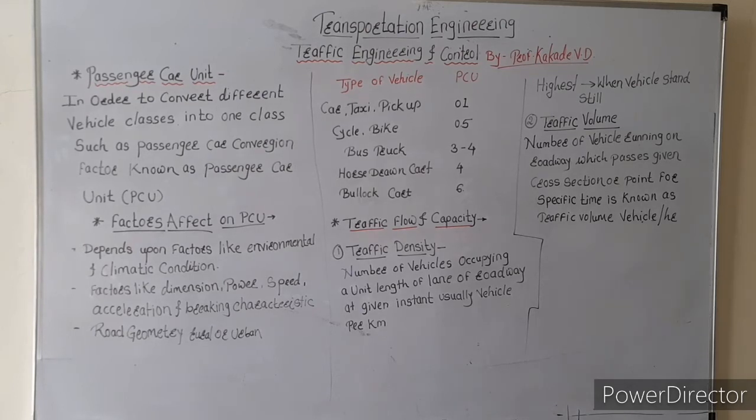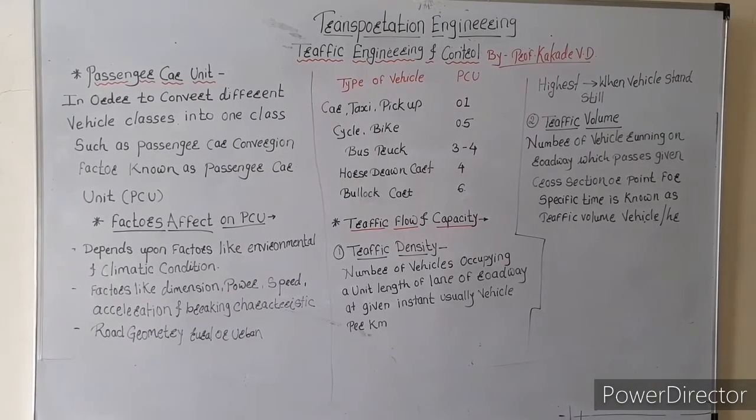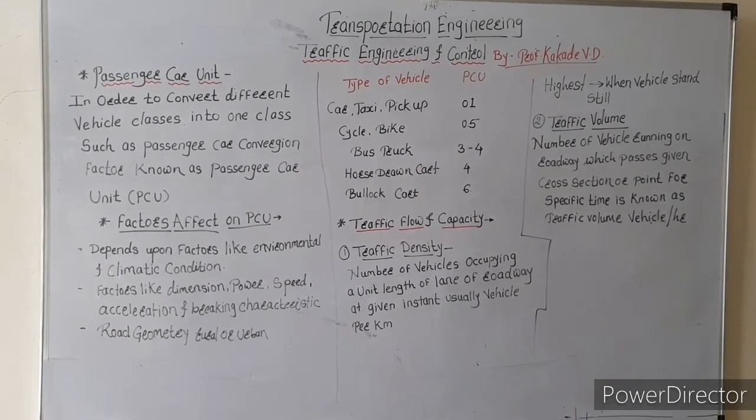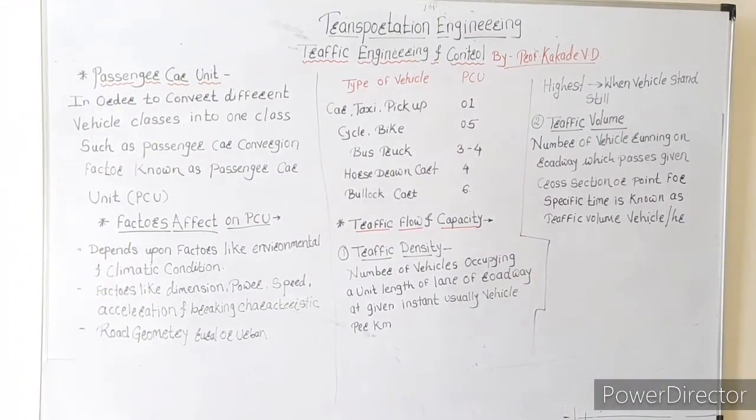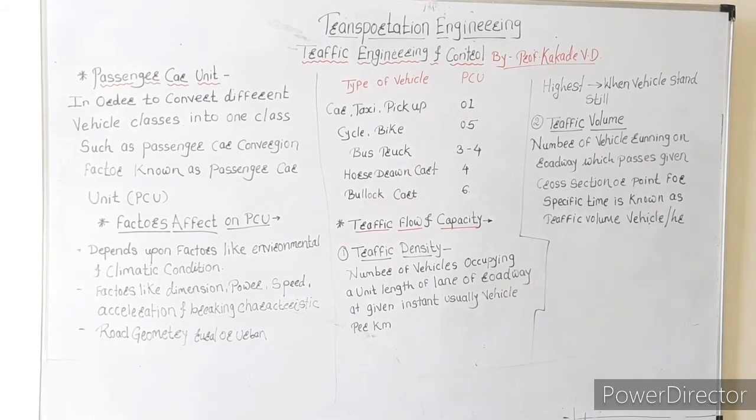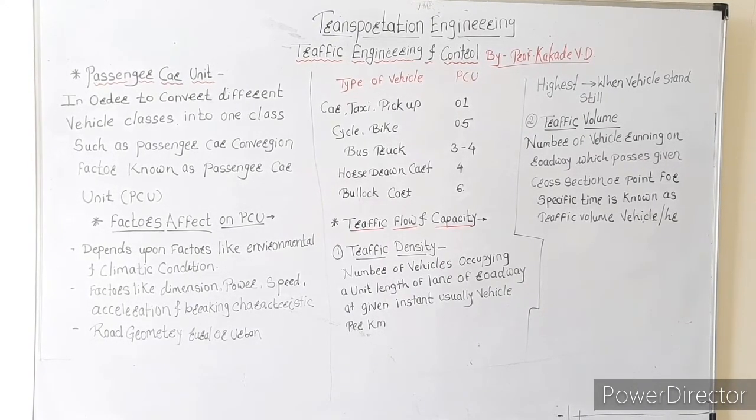So here, traffic density: the number of vehicles occupying a unit length of lane of a roadway at a given instant, usually.